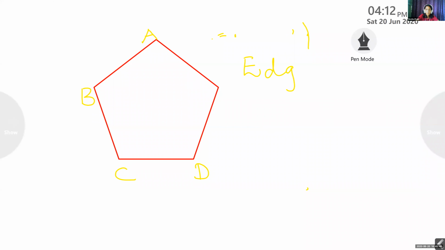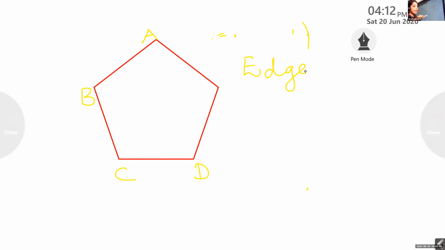Edge. You know what an edge is? Yes, ma'am. Edge of a table. Okay. So an edge means the sharp place where, see, if you have a book with you, what is the edge of that book?